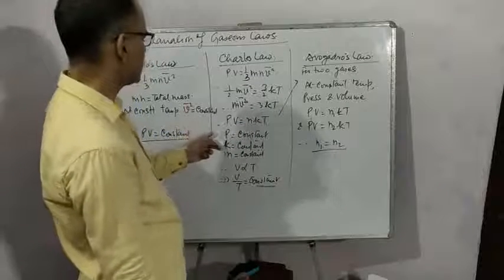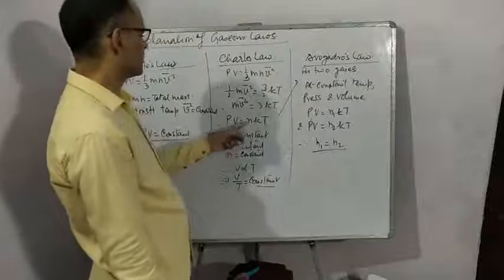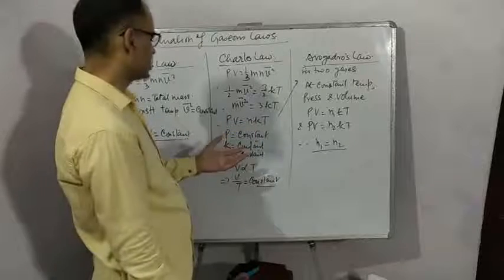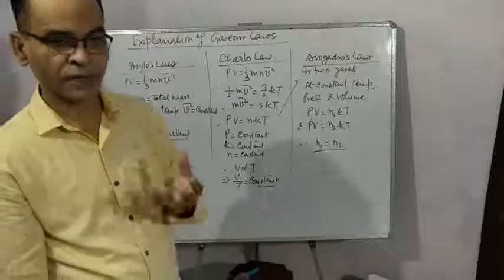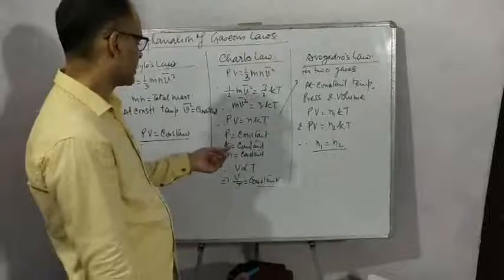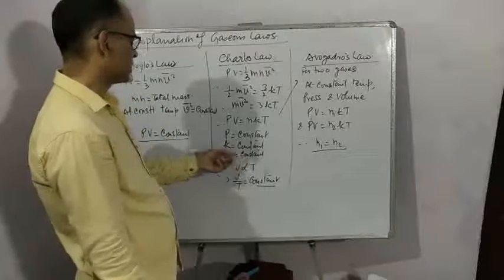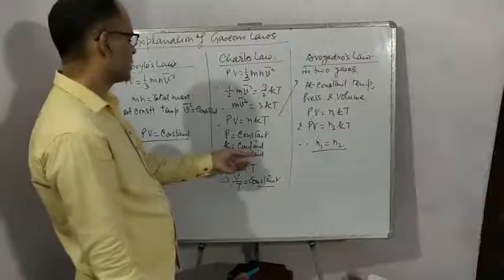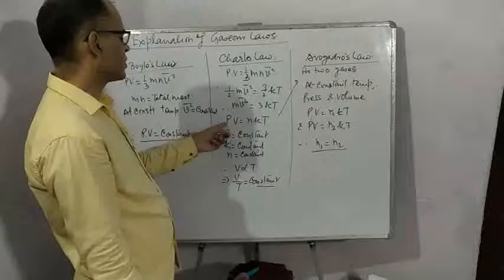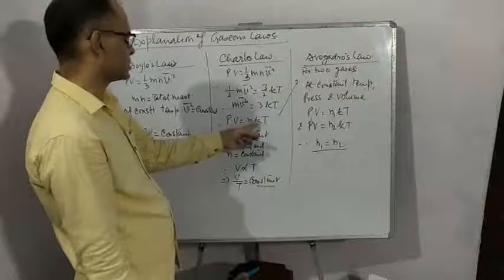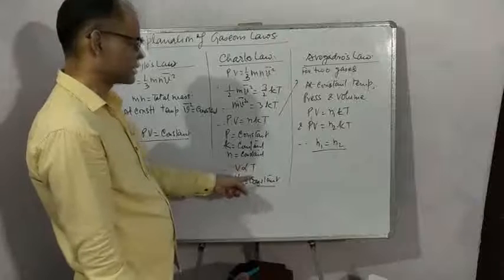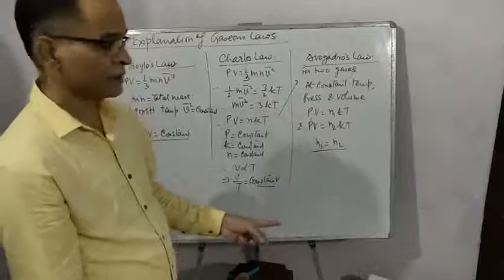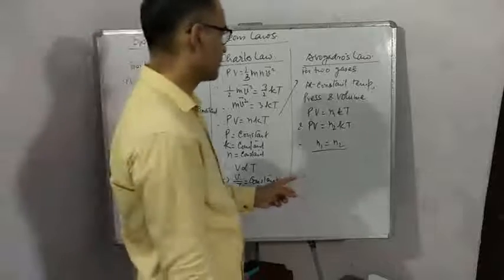In Charles' law, pressure is constant, k is already the Boltzmann constant, and for a given amount of the gas, the number of molecules will also be constant. So pressure constant, N constant, k constant. So we can write V proportional to T, or V by T is a constant. This is the proof of Charles' law.